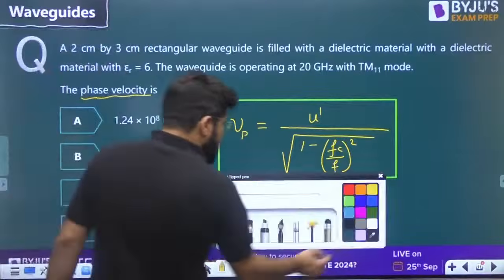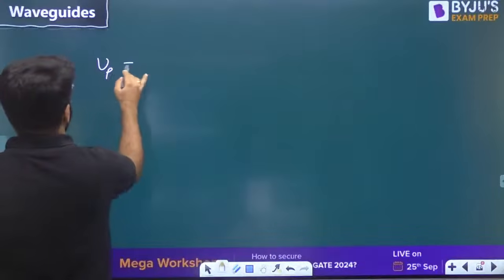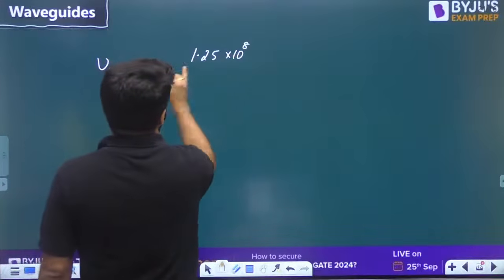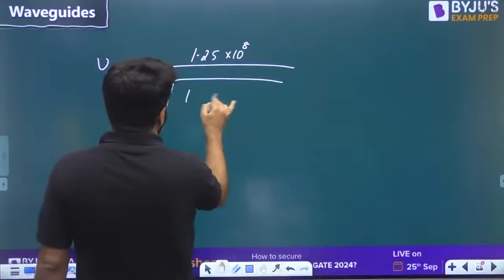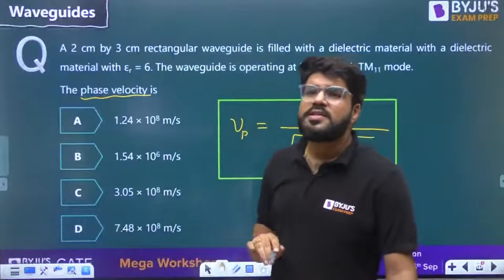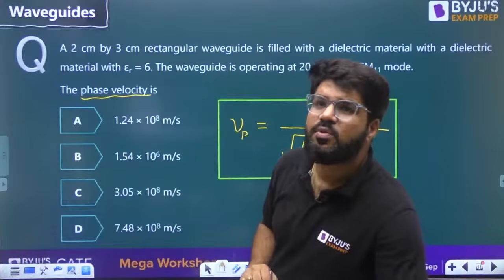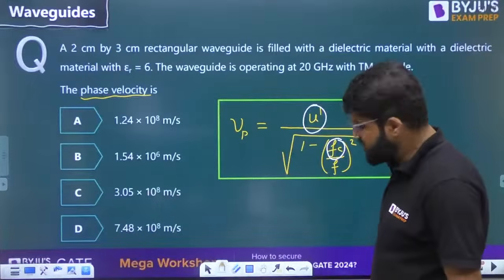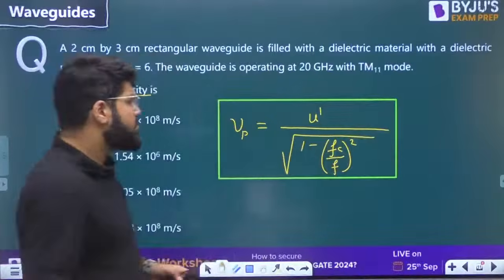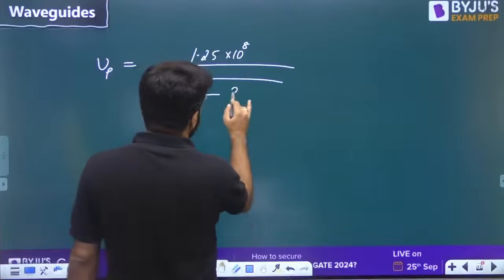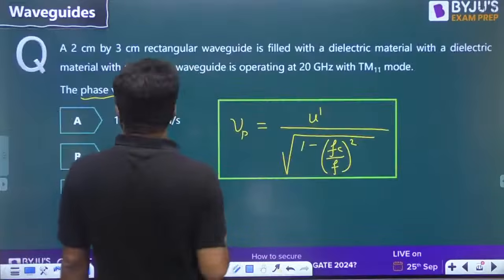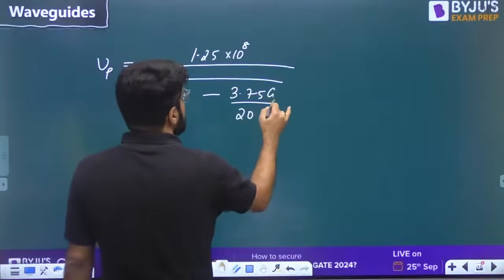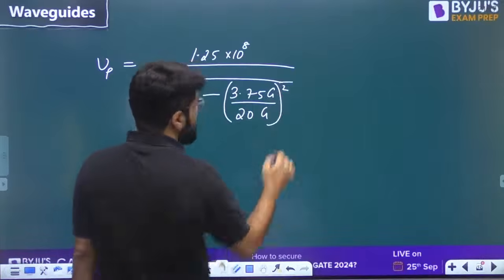So let's calculate this number. How much will Vp be? Vp is equal to U dash, which is 1.25 into 10 power 8, already calculated, divided by the root term. If it were an individual question, you would have to calculate Fc and U dash as we did in the previous question, but since it is a continuation, I have just taken the value. Fc was calculated as 3.75, divided by F, which is the given operating frequency of 20 gigahertz. Giga will get cancelled, so there is no issue.